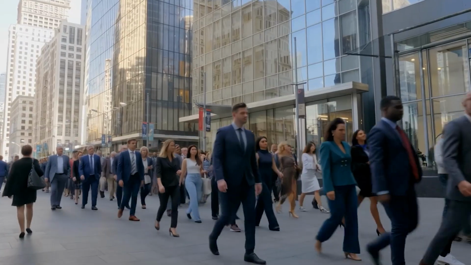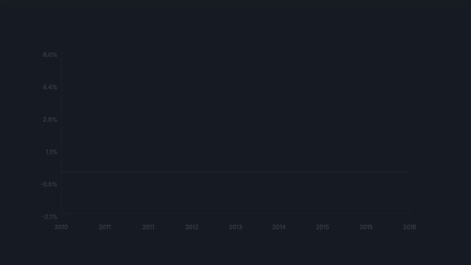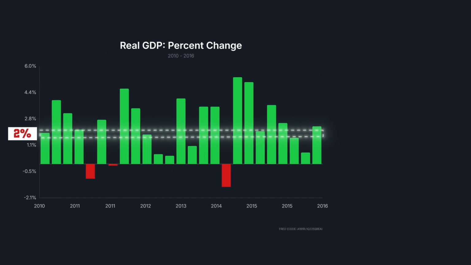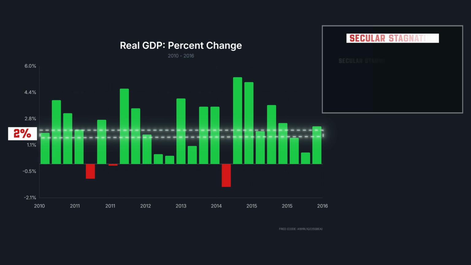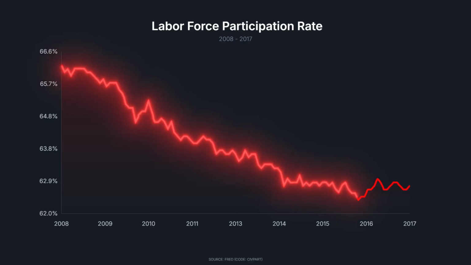However, the recovery of the real economy was notoriously slow. GDP growth remained tepid, averaging around 2% annually, characterizing what economists have called secular stagnation. And this labor force participation rate shows exactly that. The search for employment has fallen over 8 years.